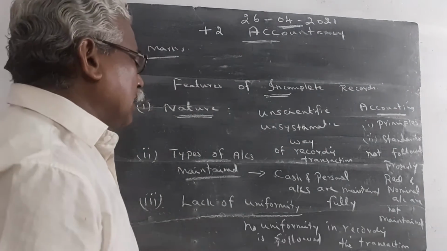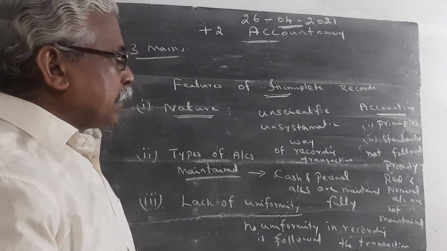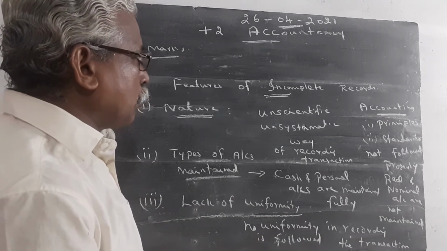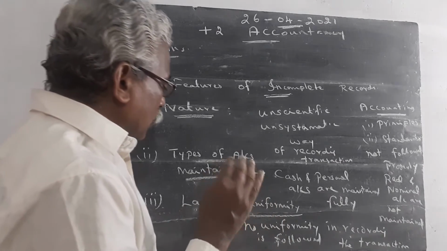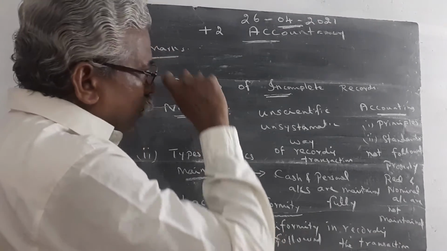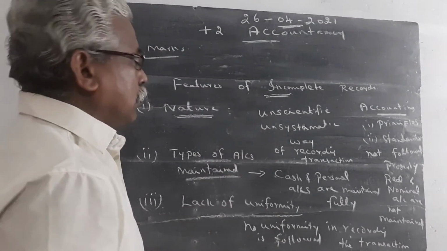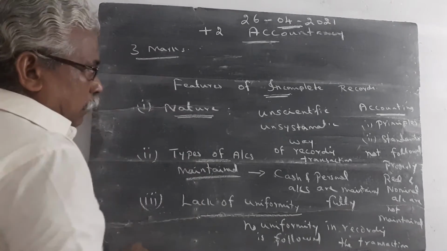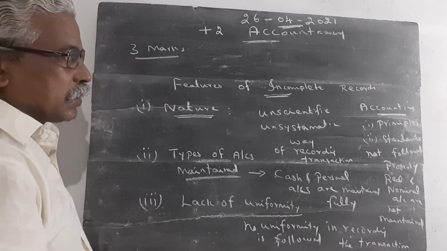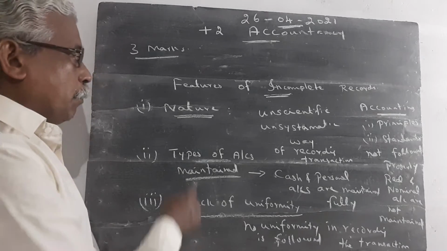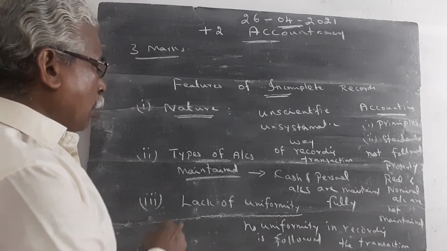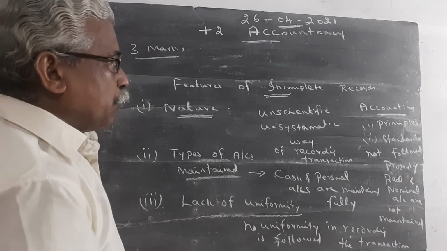The different organizations record in their own way of writing the accounts. There is no uniformity followed while writing the incomplete records. Once again, I explained these 3 points. 3 mark question: What are the features of incomplete records? Point number 1, nature. Point number 2, types of account maintained. Point number 3, lack of uniformity.